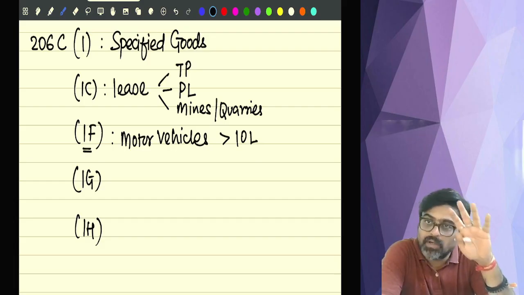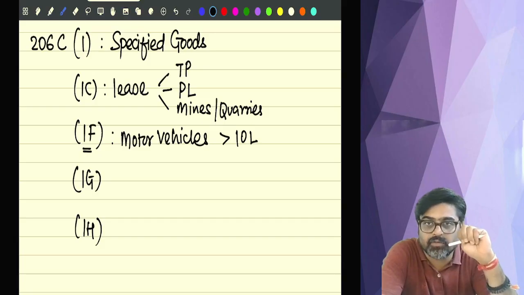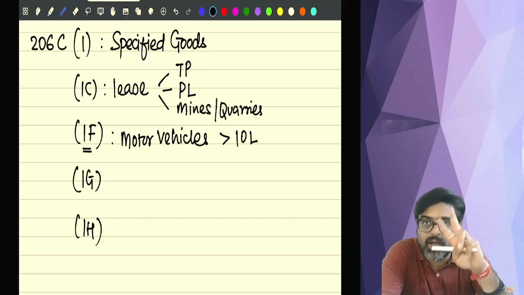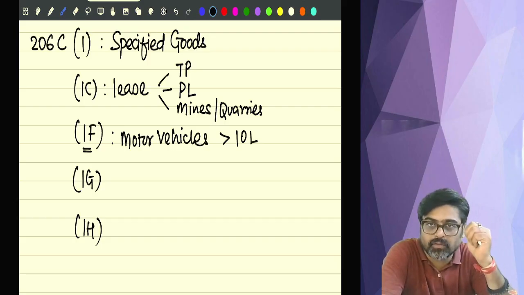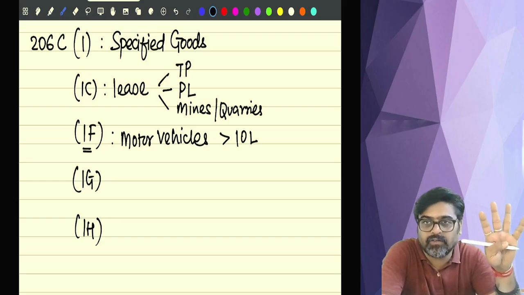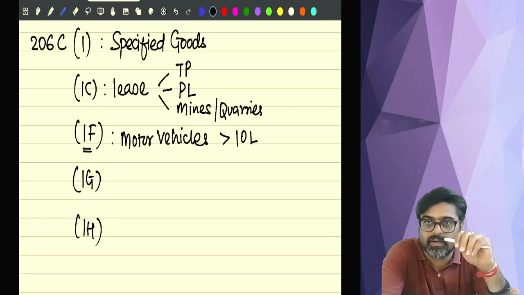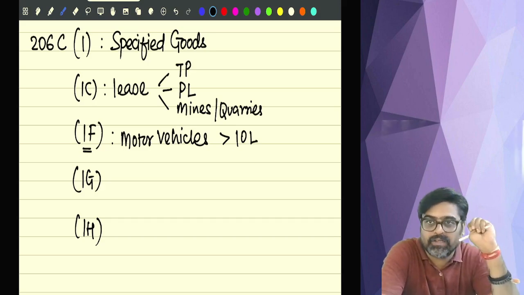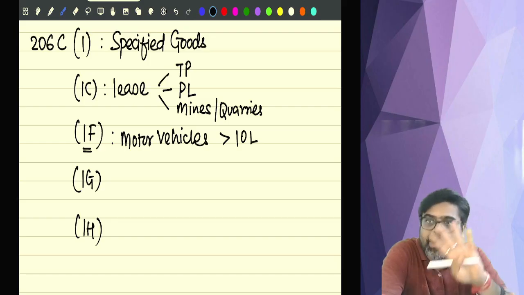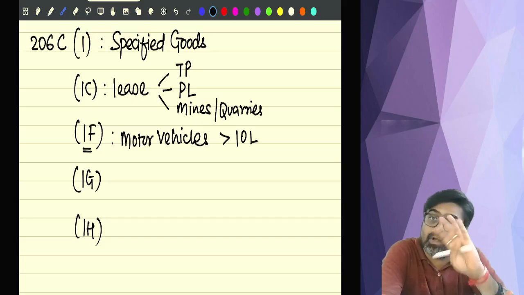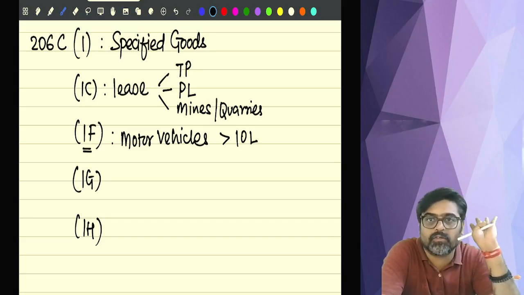1C talks about lease of three items: lease of toll plaza, lease of parking lots, lease of mines or quarries. So the lessor will collect TCS along with the lease rent. The seller will collect TCS along with the selling price of specified items. And in 1F, the seller of motor vehicles will also collect TCS along with the sale value of motor vehicles.